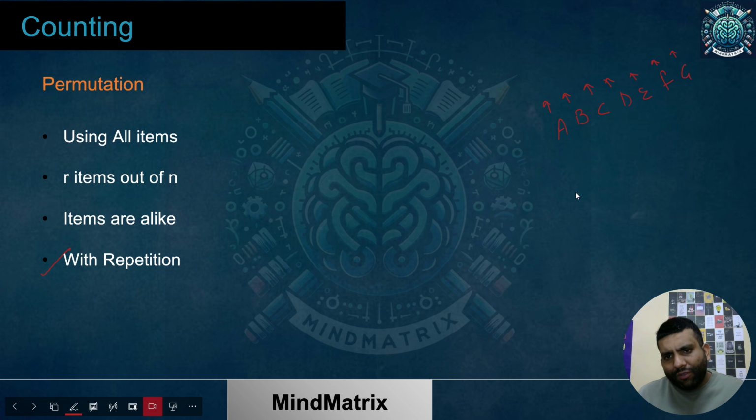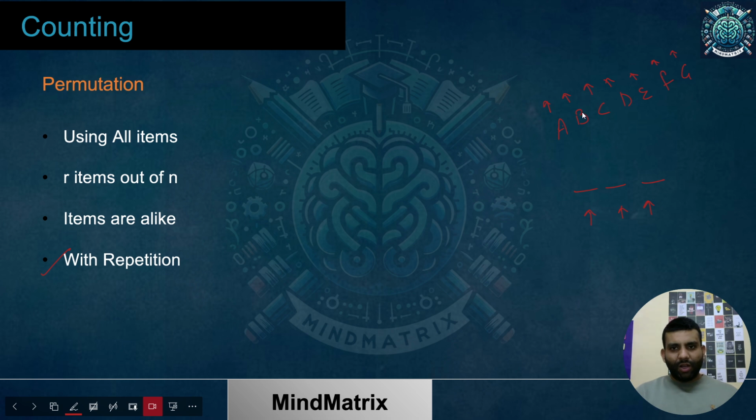And I have to create a word of 3 letters, or it can go up to any length, like 100, because for each letter type, I'm having infinite letters. So we can consider it to any length. Okay, so what would be the number of ways I can create that word, or what could be the arrangements possible if I want to create only a 3-letter word? What are the total number of ways I can create it?